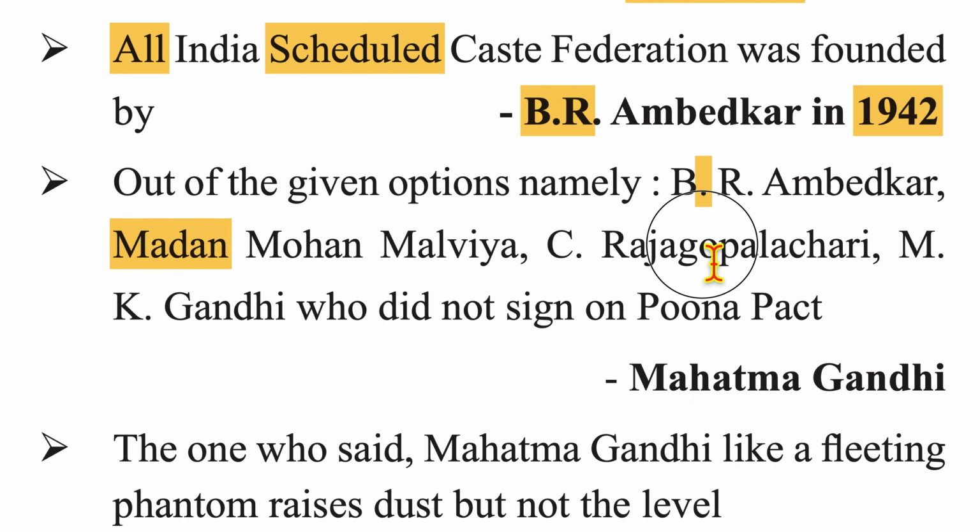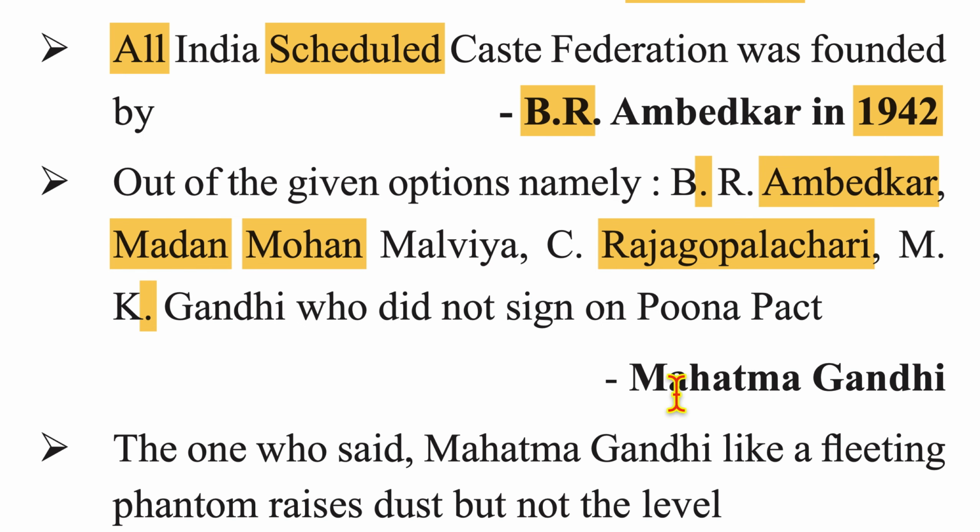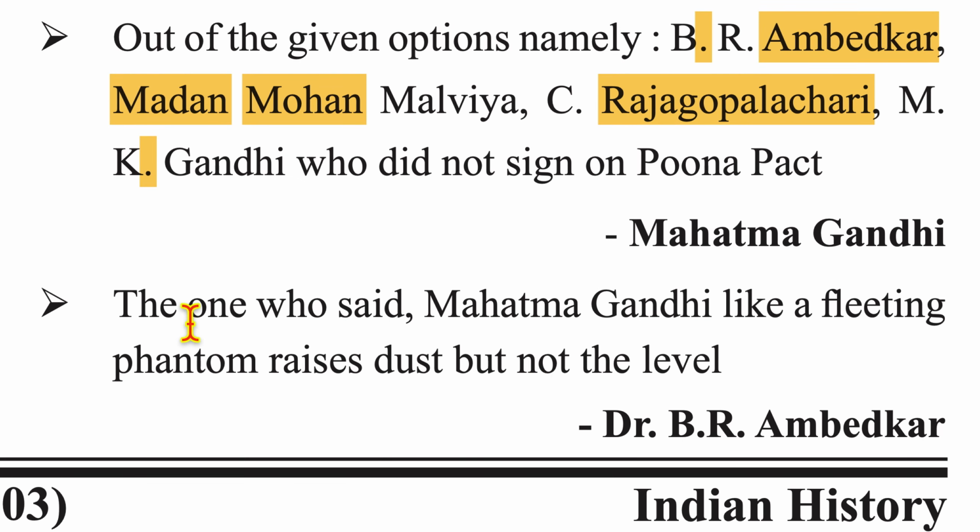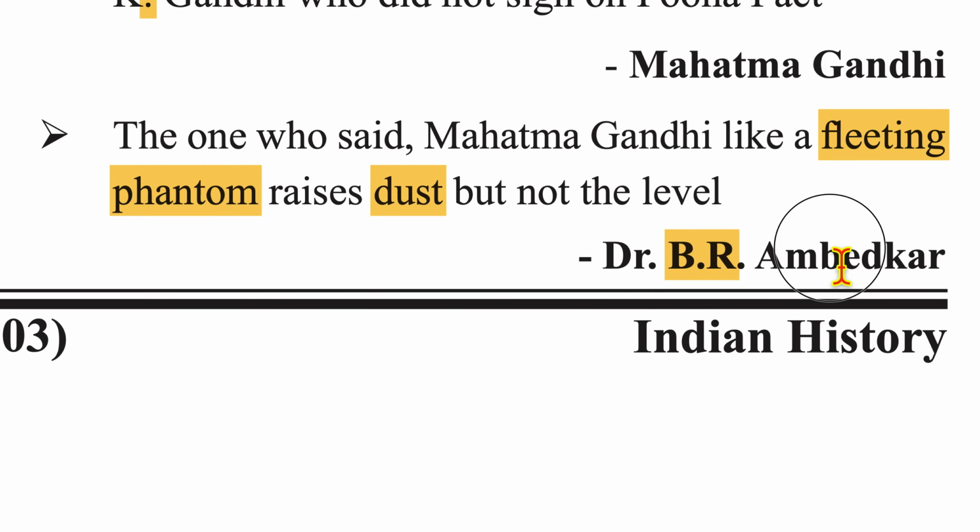Out of the given options, namely B.R. Ambedkar, Madan Mohan Malviya, C. Rajagopalachari, and M.K. Gandhi, who did not sign the Pune Pact? Answer is Mahatma Gandhi. Mahatma Gandhi did not sign the Pune Pact. The one who said Mahatma Gandhi, like a fleeting phantom, raises dust but not the level, is B.R. Ambedkar.